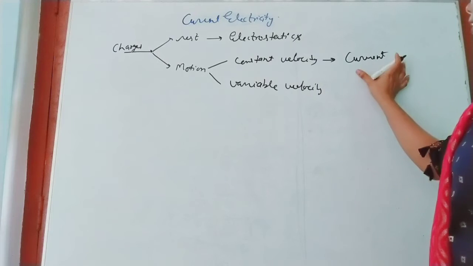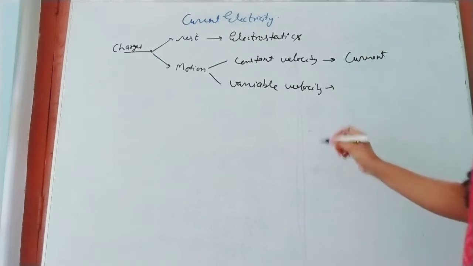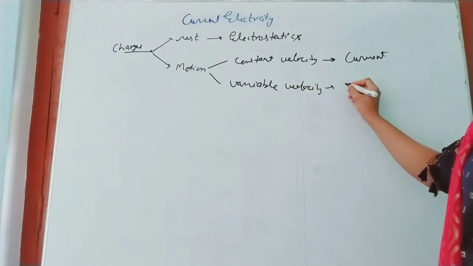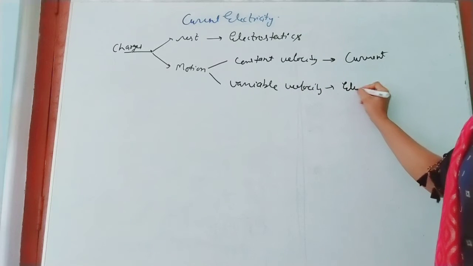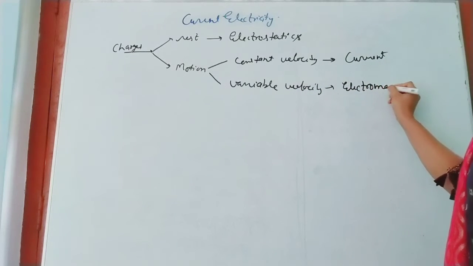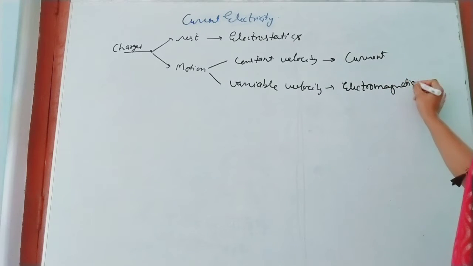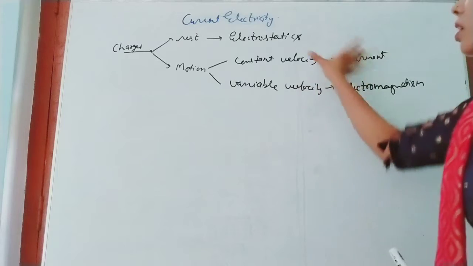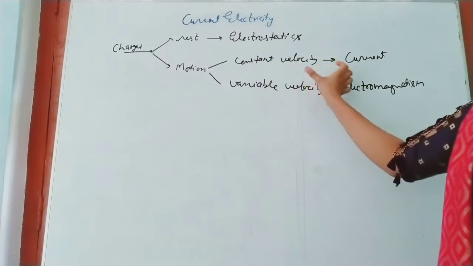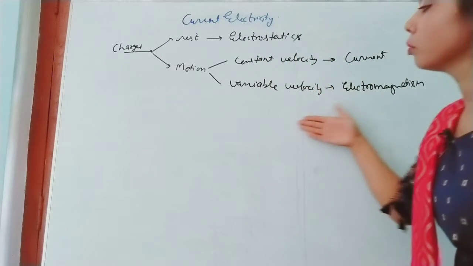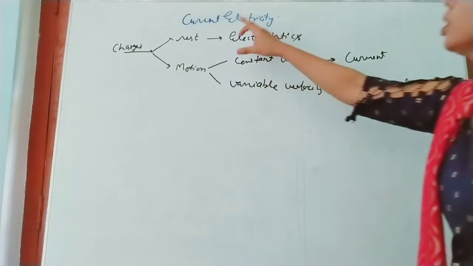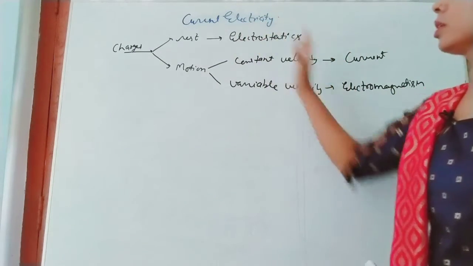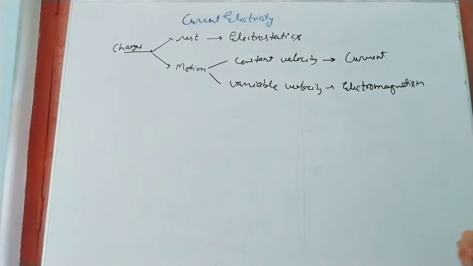The branch in which we discuss charges in motion with variable velocity is called electromagnetism. So this is a little introduction regarding electricity. If charges are moving with constant velocity, then a current will be generated, and about that we will discuss under current electricity.